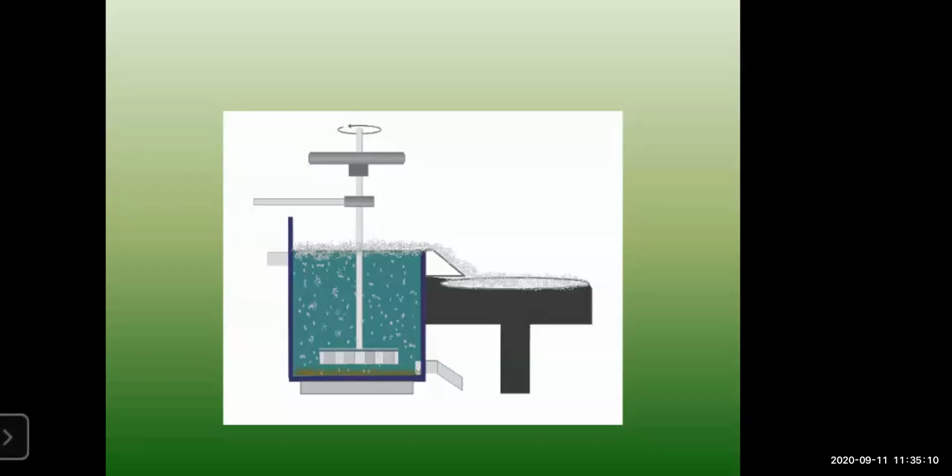You have oil, water and air bubbles coming together. So a big foam will be formed due to agitating, and this foam will rise on the surface of the water and start floating. That's why the name came as what? Froth flotation process.